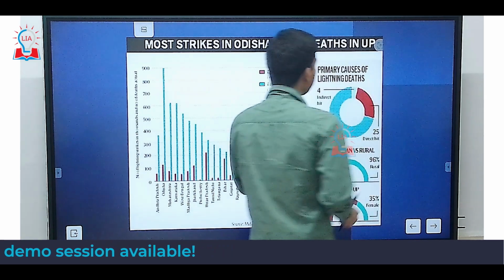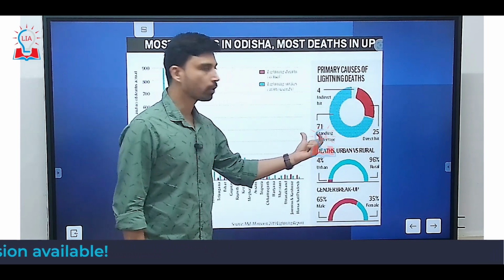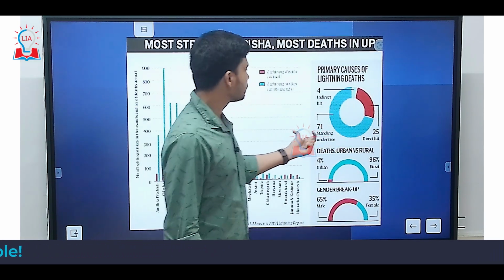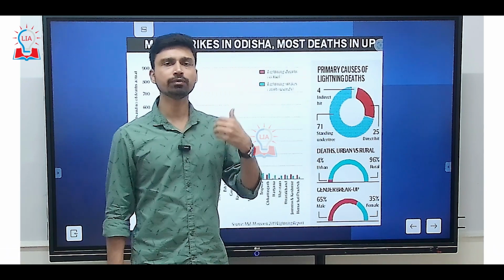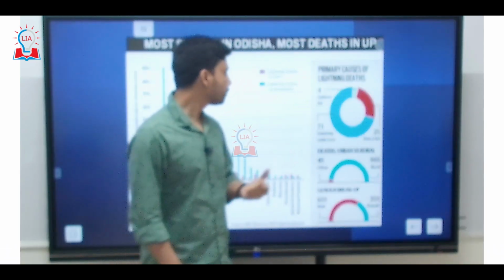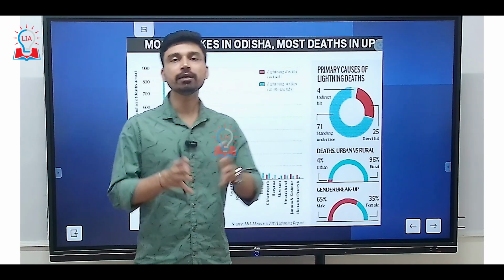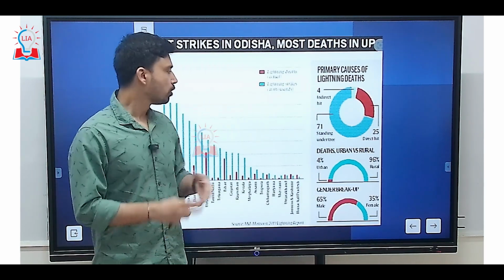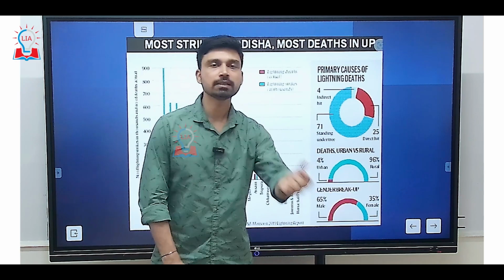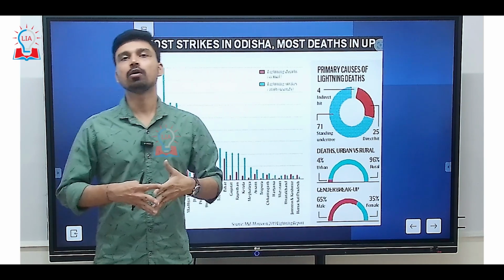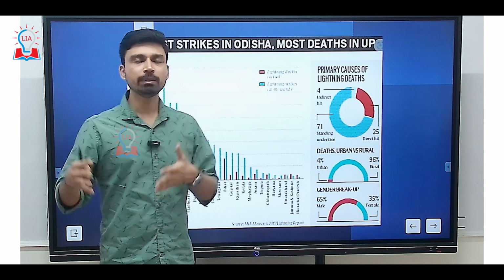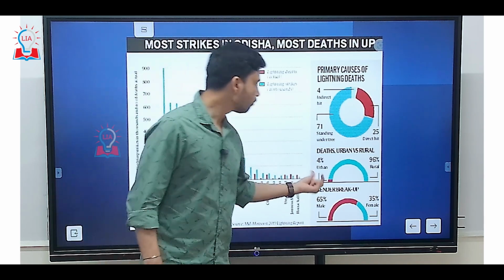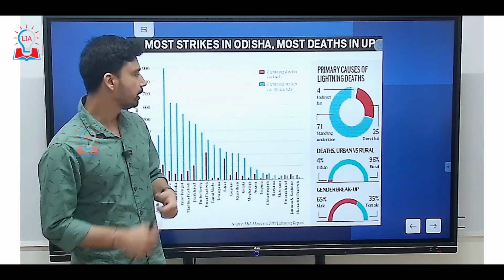The primary cause of lightning deaths, if you divide it overall: 71% of deaths are because of standing under a tree, 25% of deaths are because of a direct hit, while 4% are from an indirect hit. If you look at the distribution of lightning related deaths, 96% of this occurs in rural areas because of the huge expanse of free land and people roaming around these open areas, while 4% of deaths have happened in urban areas.